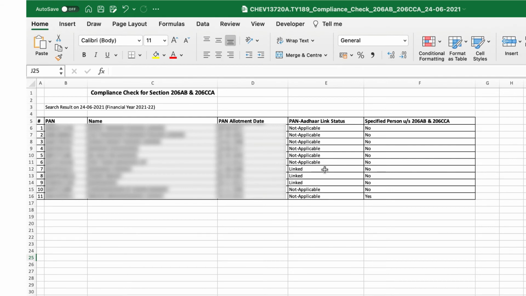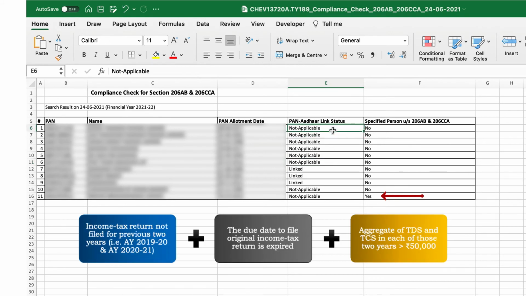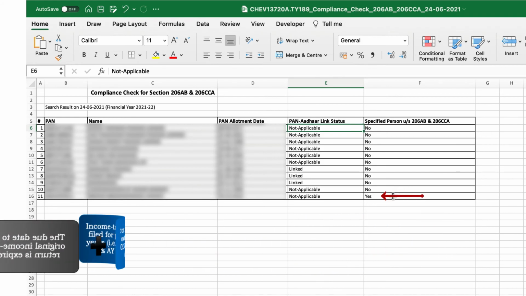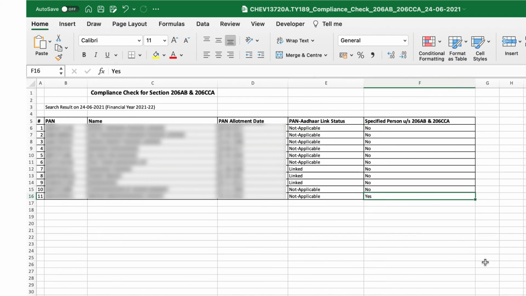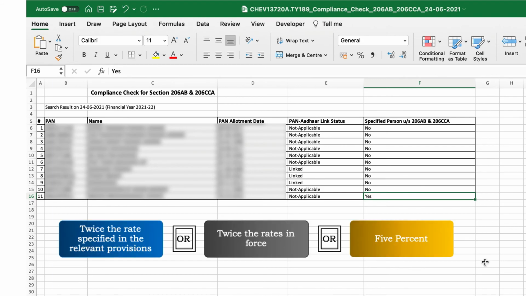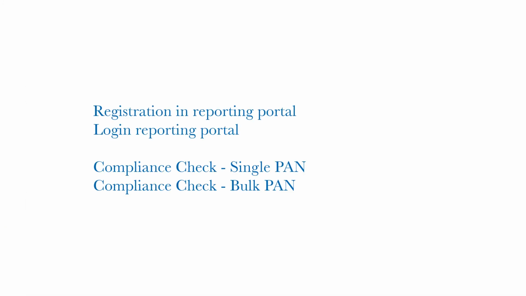If you could see, the last one is a specified person, which means that person has not filed the tax returns in one of the last 2 years, and the TDS is more than 50,000 in each of these 2 years. Only then does the person become a specified person under section 206AB and 206CCA, and tax has to be deducted at a higher rate. So double the existing rate or 5%, whichever is higher. So this is the process of registering and checking the compliance of 206AB and 206CCA.